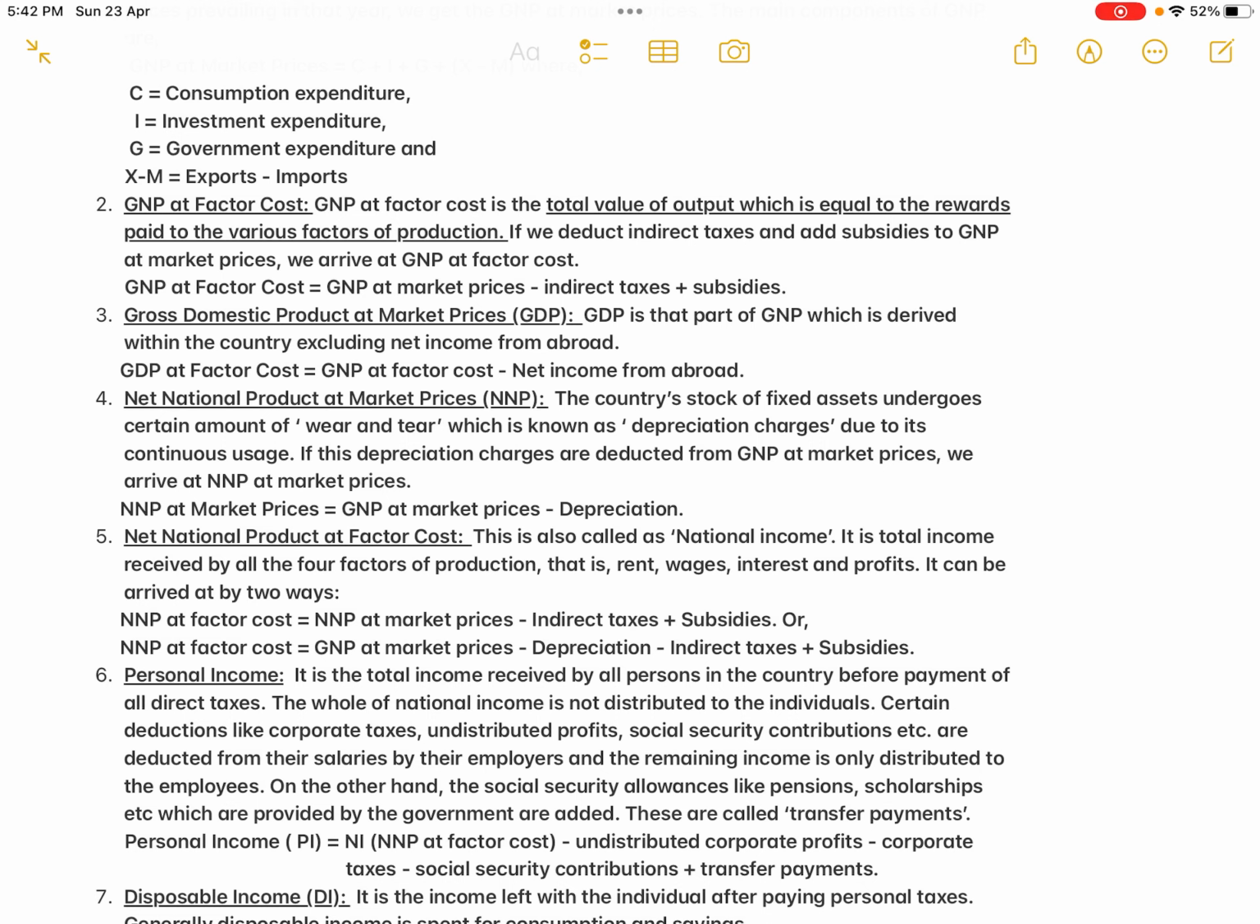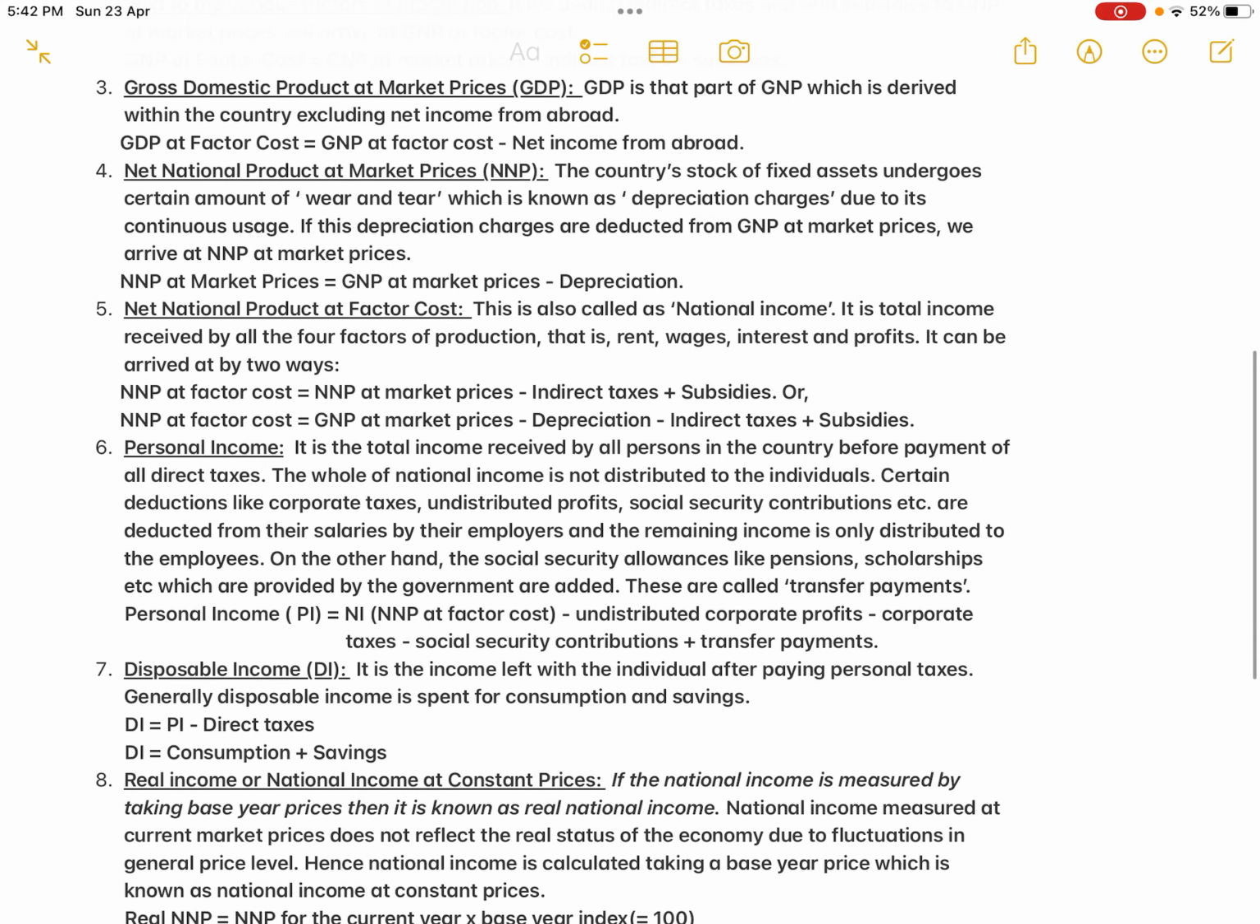Okay, now up to 5 concepts we have finished. Now moving on to the 6th concept, which is personal income. Now the name itself says what the personal income is. For example, I told you factor cost, you take the example of the total wages or total rent. Okay, so that is equal to the reward paid to the factor. Personal income is the payment received by each and every individual of the country.